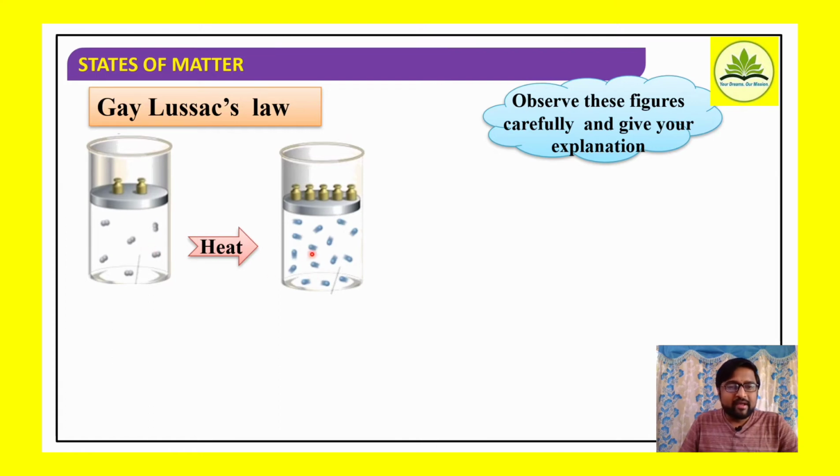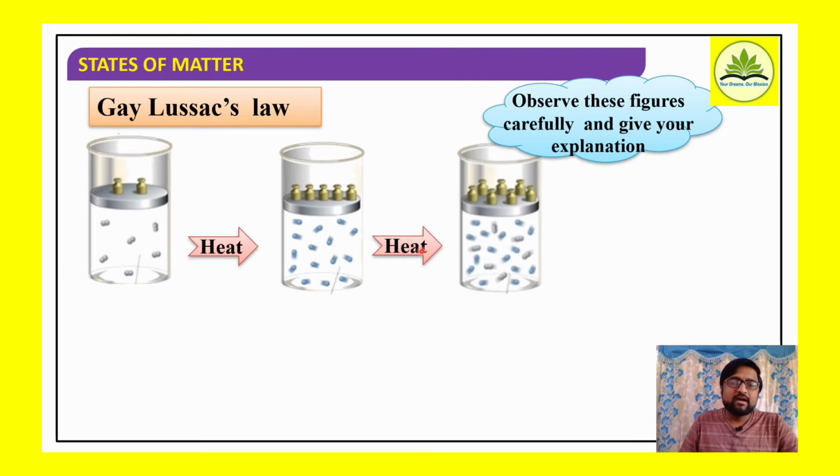What happened to the number of collisions here? The number of collisions increases. If you heat it at constant volume, there is an increase in the number of collisions. Similarly, on further heating, we can observe many more collisions.